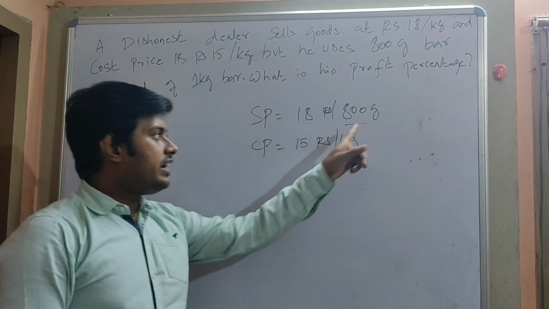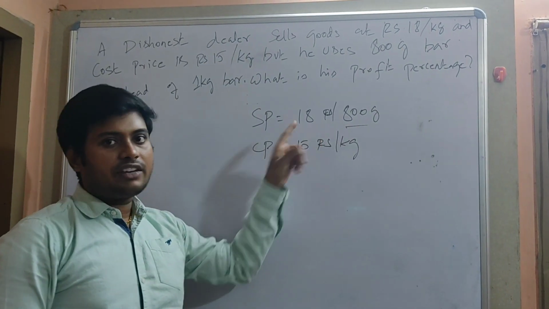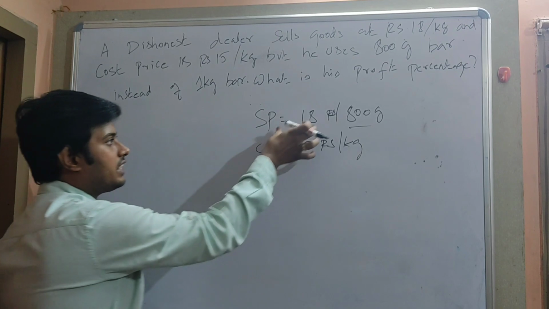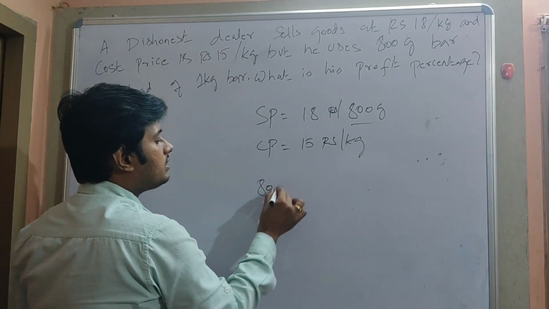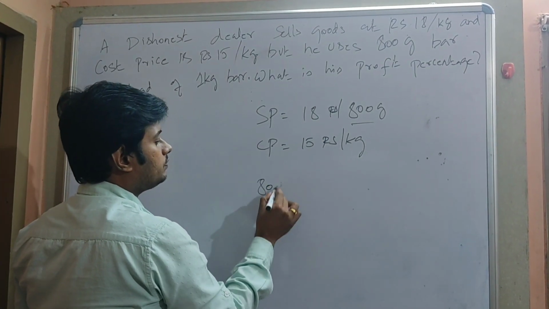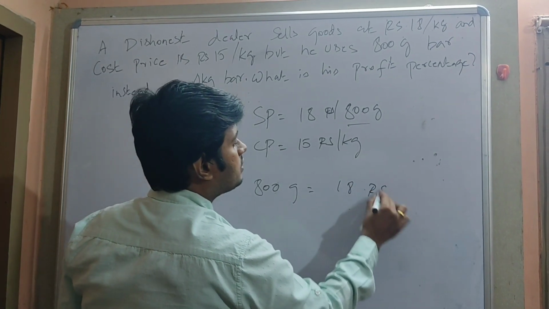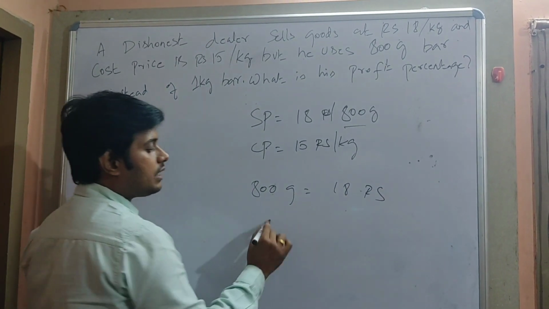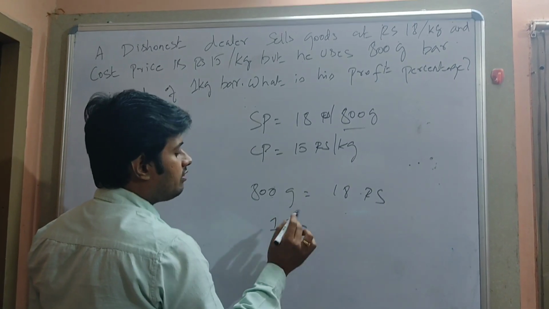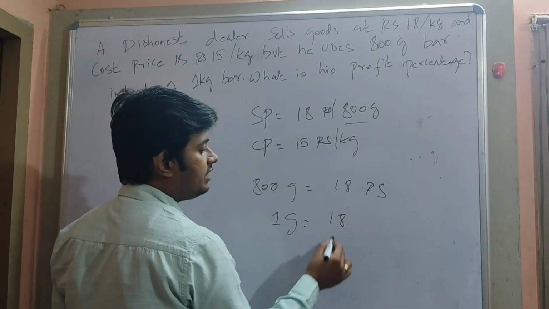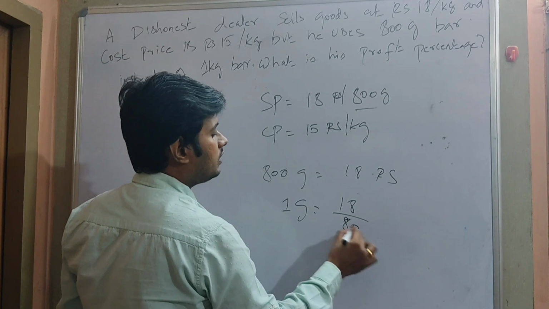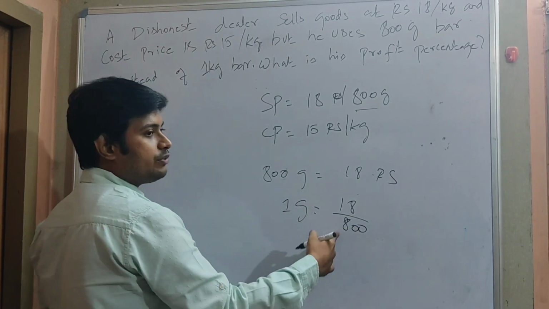Then if 800 grams is rupees 18, can I find the value for 1000 grams? Yes, I can equate and find. So 800 grams is equal to 18 rupees. So what is the cost price of 1 gram? 1 gram will be 18 divided by 800. I have to find for 1 kg.